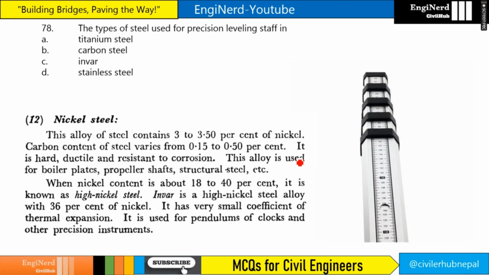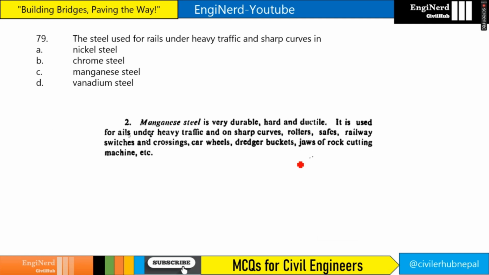The type of steel used for precision leveling staff is what? Invar, right? It is invar. The steel used for rails under heavy traffic and sharp curves is what? Manganese steel. If you see here, manganese steel is used for rails under heavy traffic and on sharp curves.